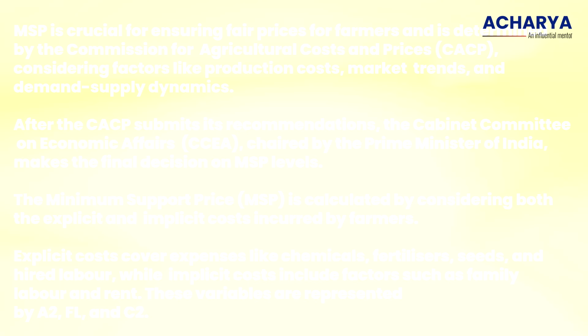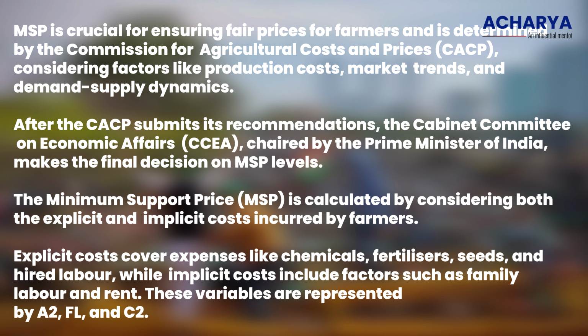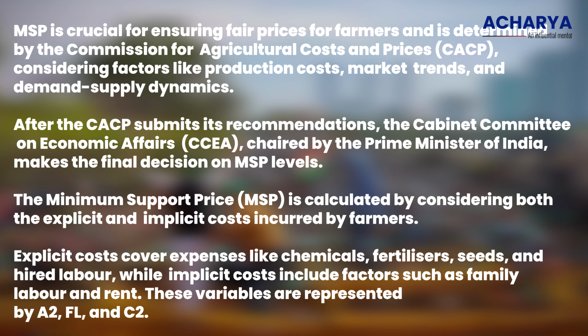The minimum support price is calculated by considering both the explicit and implicit costs incurred by farmers. Explicit costs cover expenses like chemicals, fertilizers, seeds, and hired labor, while implicit costs include factors such as family labor and rent. These variables are represented by A2, FL, and C2.